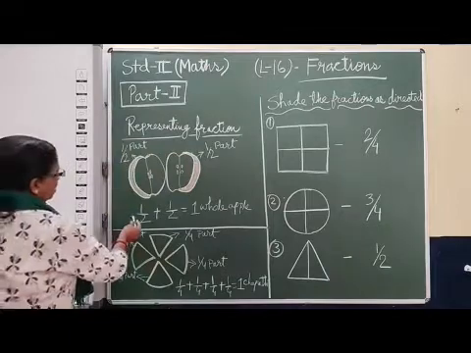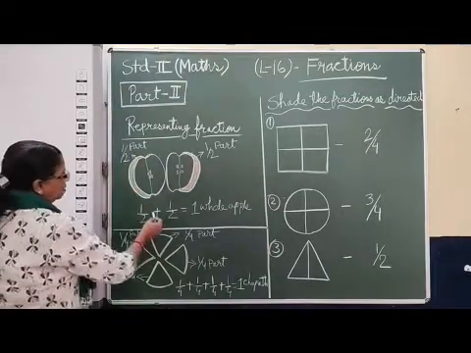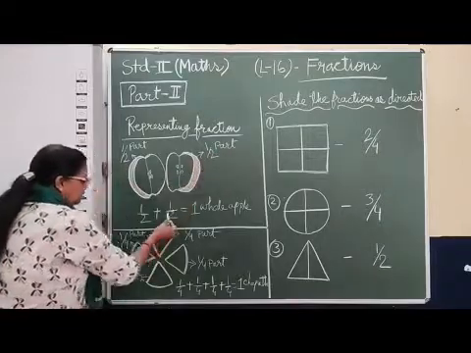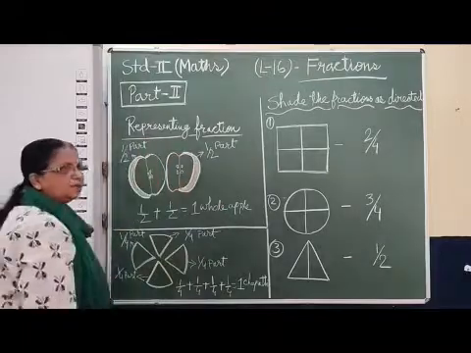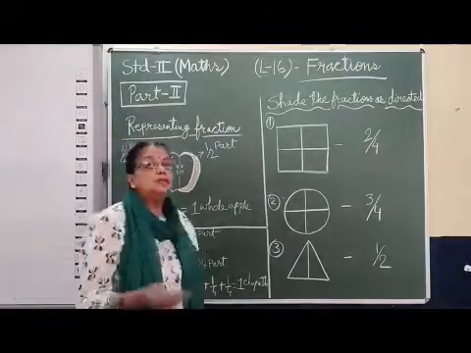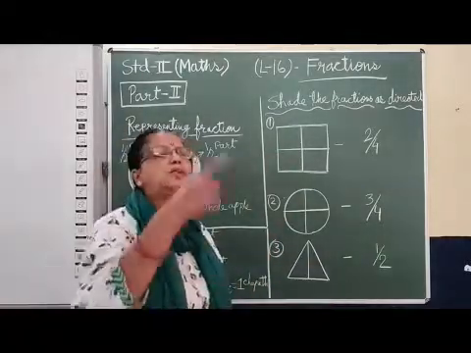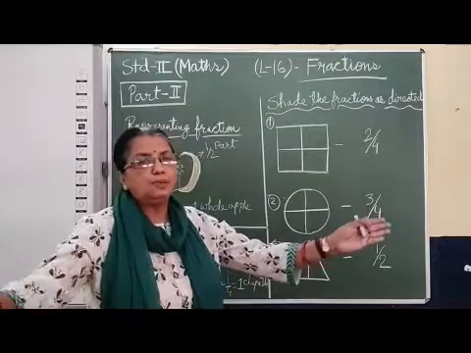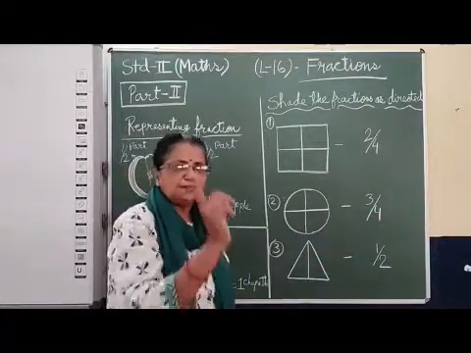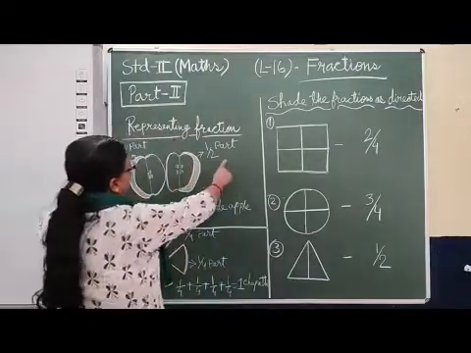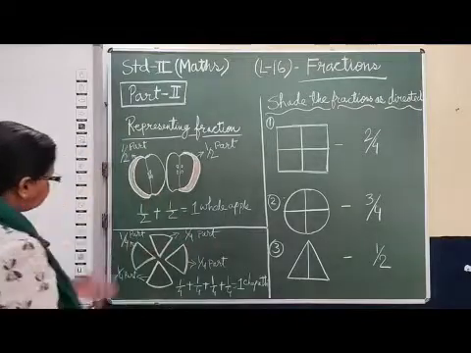Okay. So here I have written: half part of apple plus another half part of apple is equal to one whole apple. We have divided it into 2 equal parts. One part is called 1/2, another part is also called 1/2. So if we join them together, then it becomes one whole apple. This is called fraction 1/2. These two 1/2, we have made 2 equal parts.